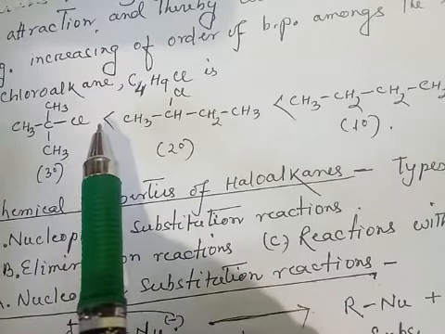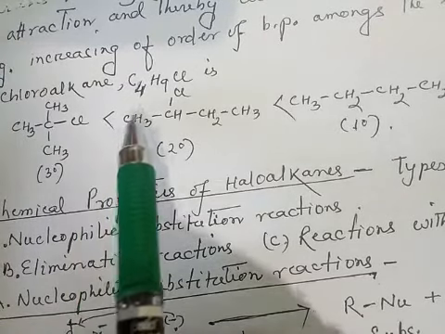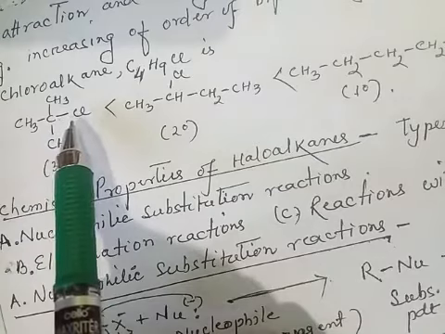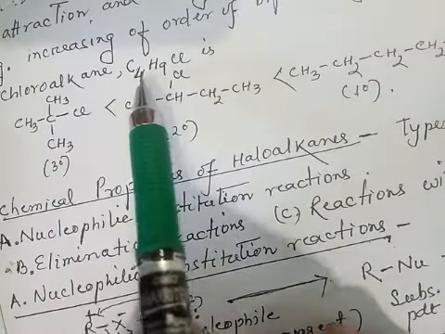So in this year they have asked one question. They are giving this haloalkane having molecular formula C4H9Cl. Out of this, which isomer will have the lowest boiling point, for 1 mark?